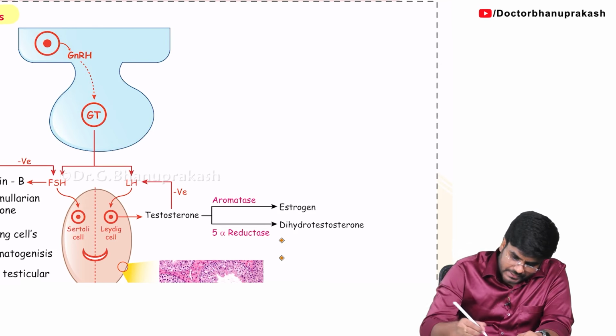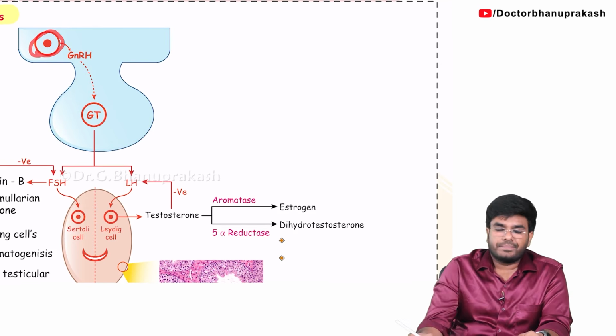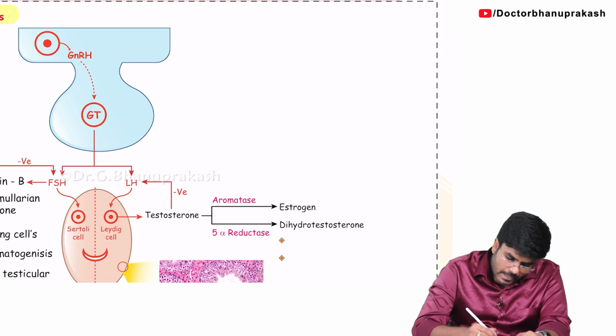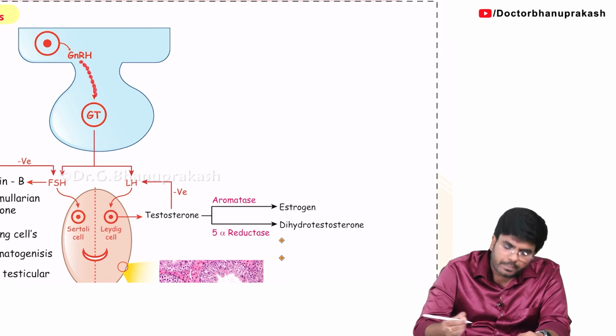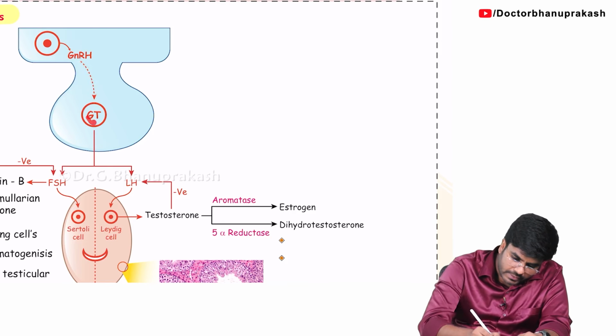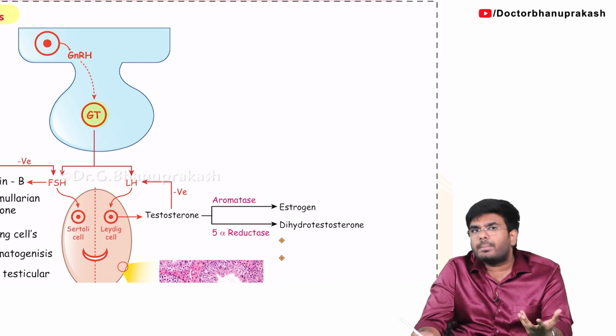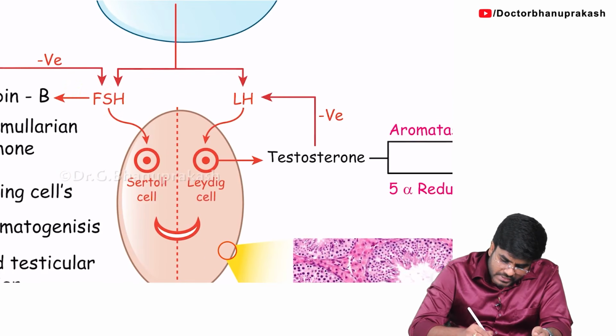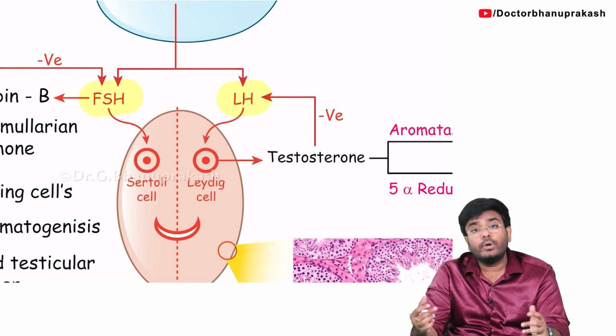Now what exactly is happening? See, this arcuate nucleus is also going to produce what? GnRH. The arcuate nucleus is producing the GnRH. Now this GnRH, in pulsatile doses, is coming and stimulating the gonadotropes. So in males also gonadotropes are there and they are getting stimulated. Now these gonadotropes produce FSH and LH. You already know it.